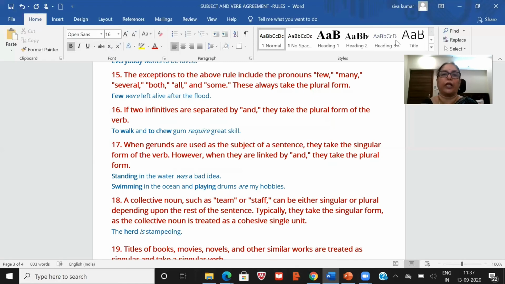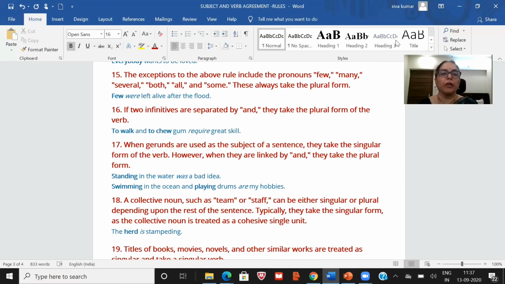Few refers to plural, so "were" is used there. So if two indefinites are separated by "and", they take the plural form of the verb. To walk and to chew gum require great skill. So two actions are mentioned there, so "require", the plural verb, is used there.